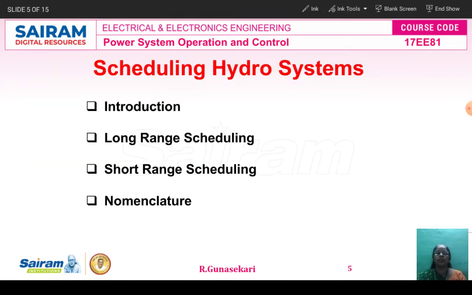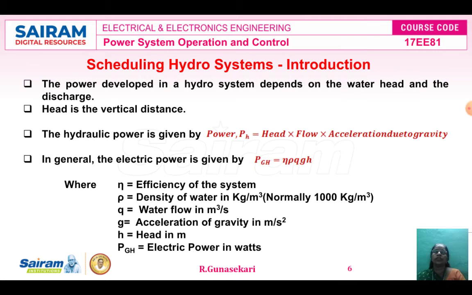Next we study scheduling hydro systems. Before that, what have we studied? Introduction to hydrothermal scheduling, then the fundamental hydrothermal power system. Now we study scheduling hydro systems. Scheduling hydro systems consists of four parts. One is the introduction, second is long range scheduling, third is short range scheduling, and the fourth is the nomenclature. Now we study these four in detail. First, the introduction to scheduling hydro systems.